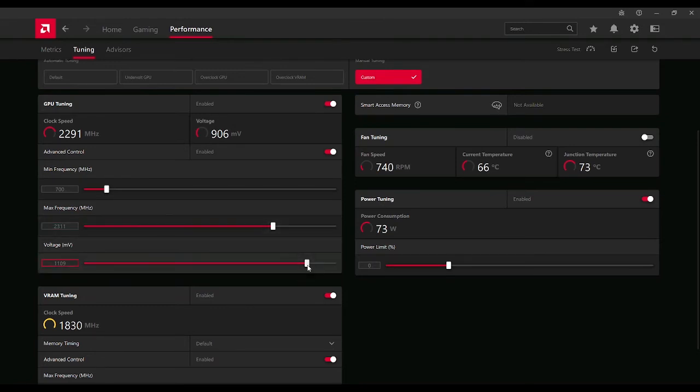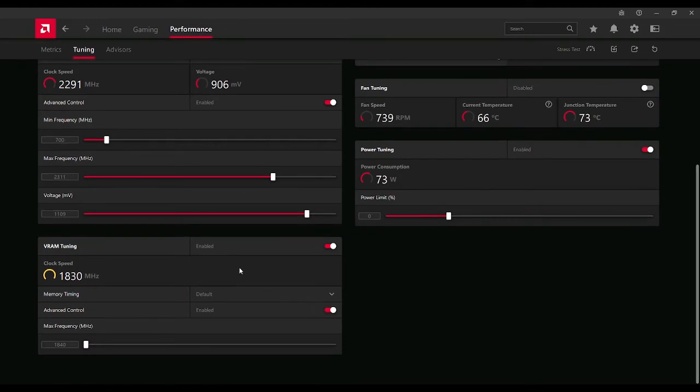All right. But anyway, a lot of playing and fiddling around with that. So this is what works for me. You ain't got to do the same thing. All right. So VRAM tuning, I have that enabled. I don't mess with the memory timing. I mess with the max frequency of the VRAM. So how much speed can you calculate? So I turned that on. I enabled that, which opened up the max frequency pane.